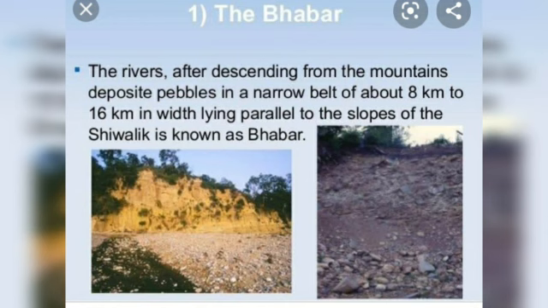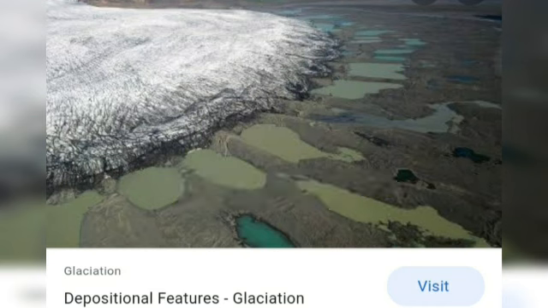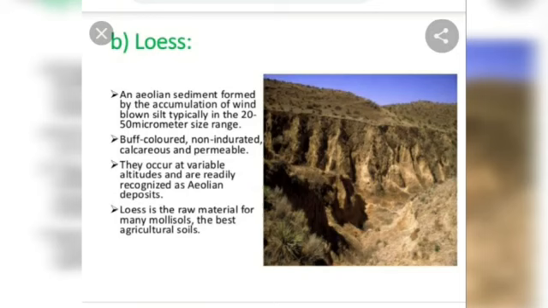Then we have the glacial deposit. When the glaciers melt, the glaciers move. They are not stable, but they move. So when they move, they scrape over the land area. The leftover is then known as the moraine. So glacial deposits are moraines.